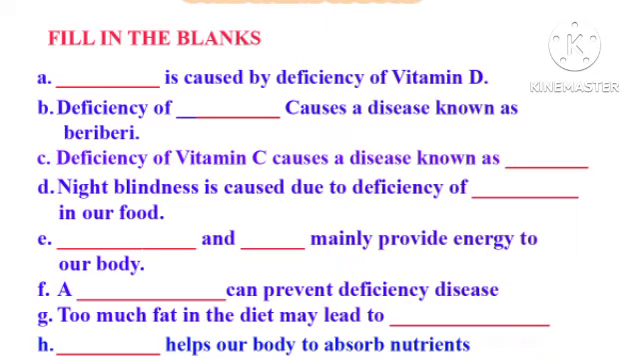B question. Deficiency of dash causes a disease known as beriberi. Do you know the answer? May I tell the answer? The answer is vitamin B1.